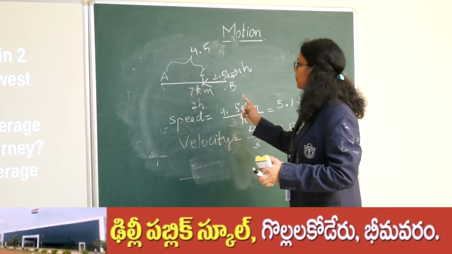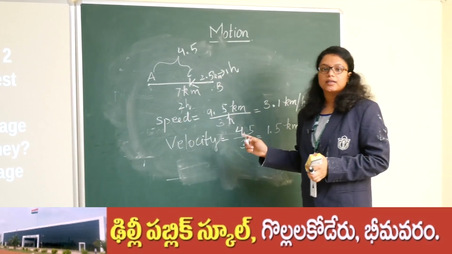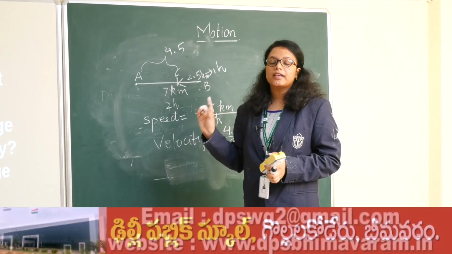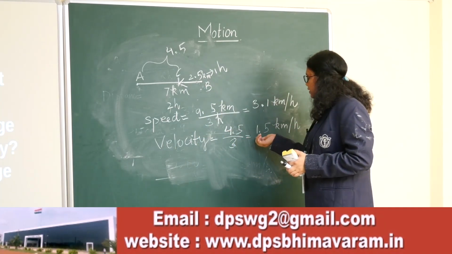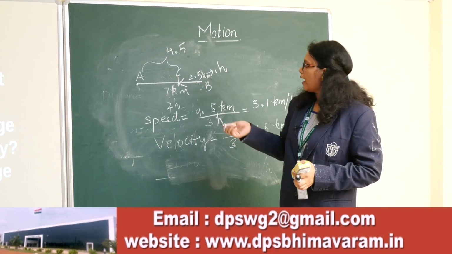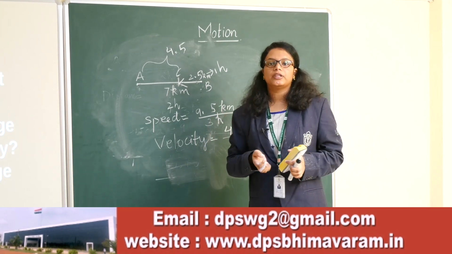So there is a difference between speed and velocity. Speed is a magnitude only, whereas velocity consists of magnitude as well as direction. So you can see that the velocity is 1.5 kilometer per hour and the speed is 3.1 kilometer per hour.